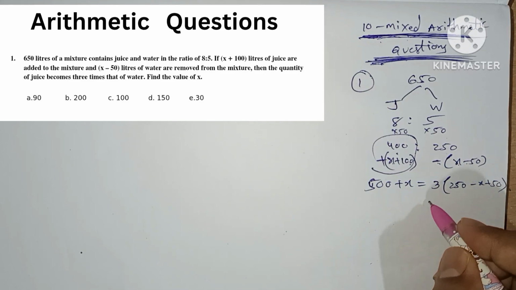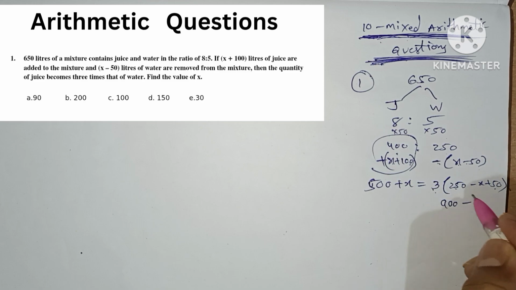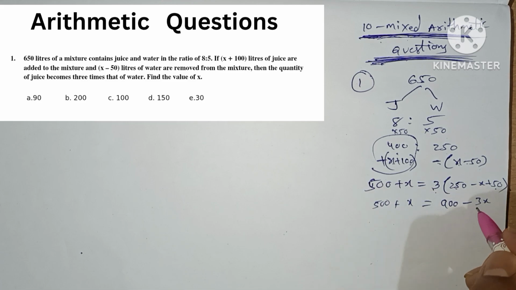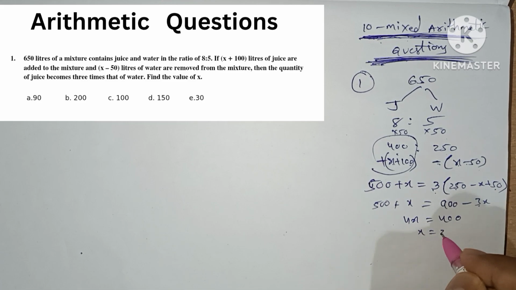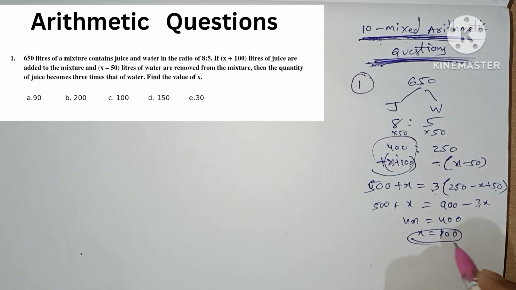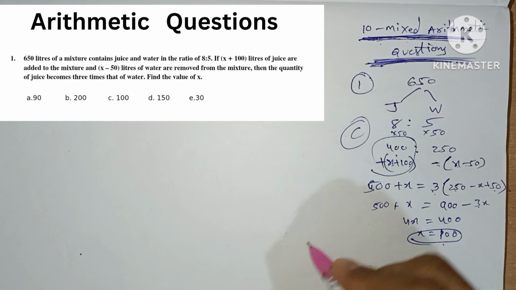So we get 3 times 300, 900 minus 3x equals x plus 500. So we get 4x equals 400, so the x value is 100. The question asked is the value of x, which is 100. So option C is the answer for this question.